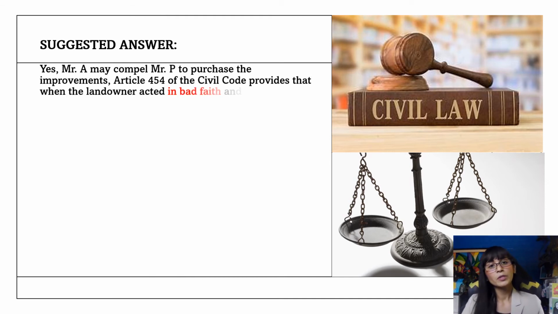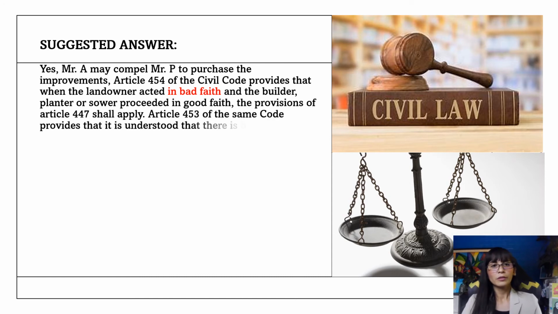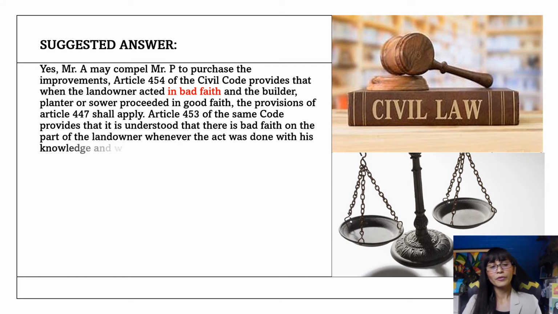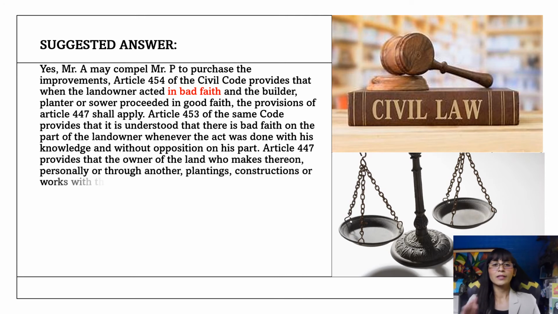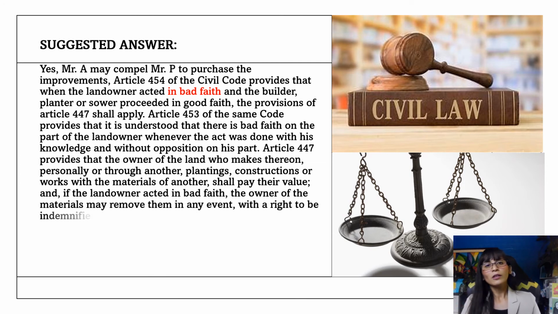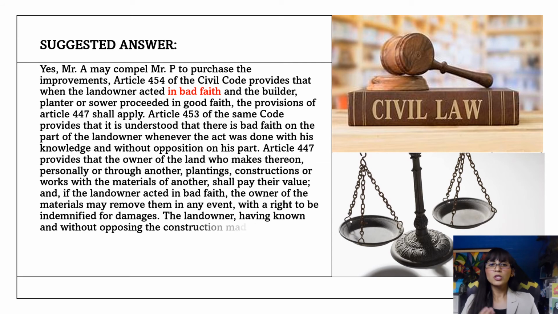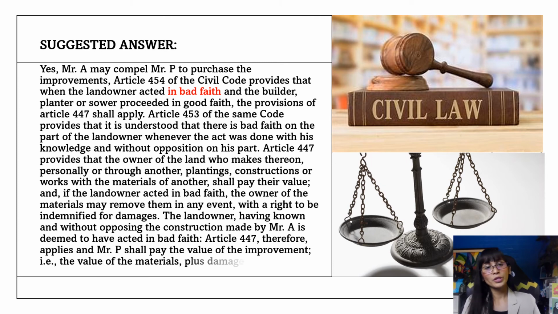Mr. A may now compel Mr. P to purchase the improvements, which is the construction of the building or the house itself, because according to Article 454 of the Civil Code, when the landowner, Mr. P, acted in bad faith and the builder, planter, or sower proceeded in good faith, with full knowledge that Mr. P is aware of his constructing the building on his property or land, then the provisions of Article 447 shall apply. In Article 453, it is understood that there is bad faith on the part of the landowner whenever the act was done with his knowledge and without opposition on his part.